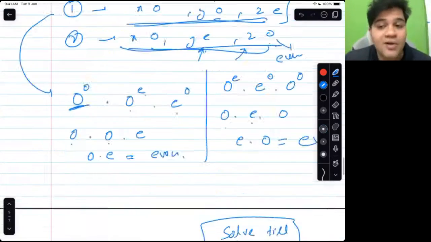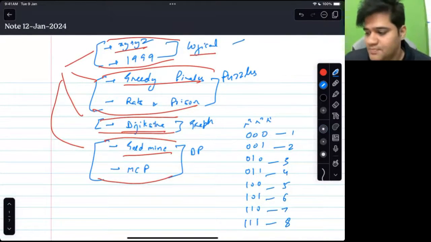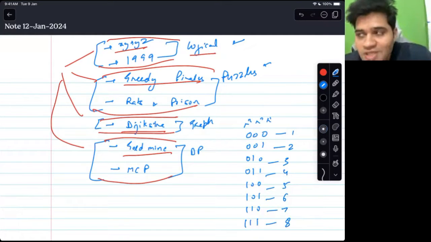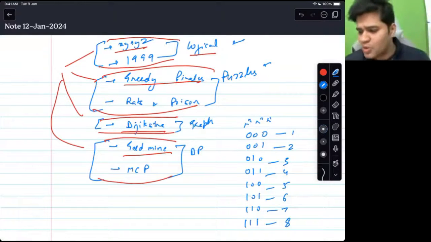Okay. Now I move to my second group of the day, which is puzzles. So these puzzles have programming in the background. At the heart of them, they are programming questions looking like maths questions. Well, let me show you one and let's see whether you would be able to figure it out or not.